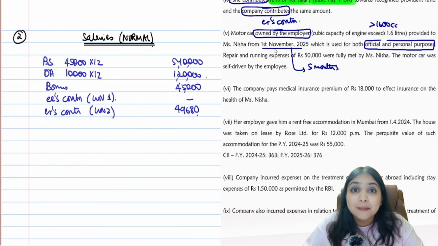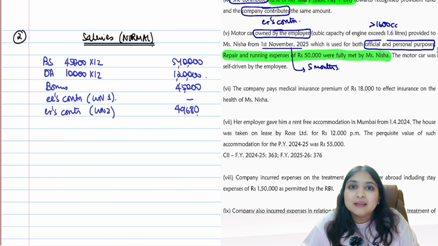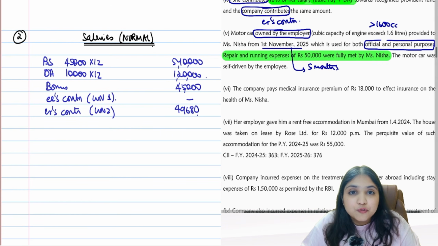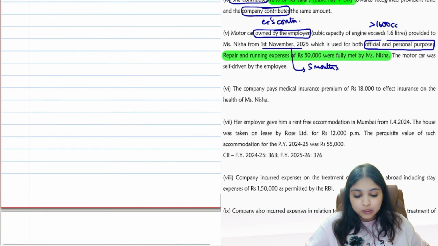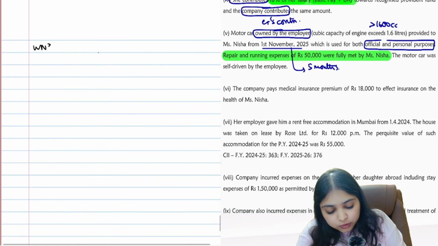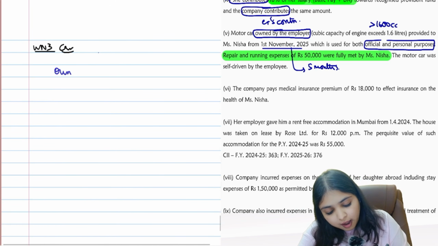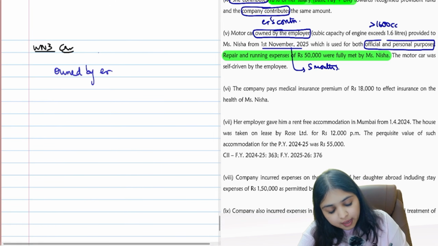Now comes the game-changing sentence. Repair and running expense of 50,000 were fully met by Nisha. So expenses are fully met by employee. Tell me, guys, how will you compute? Working note number 3, car. Who owns a car? Car is owned by employer. Who is incurring the expense?